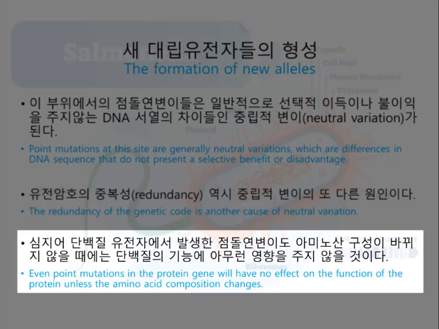Even a point mutation in a gene that encodes a protein will have no effect on the protein's function if the amino acid composition is not changed. And even when there is a change in the amino acid, it may not affect the protein's shape and function. Finally, note that in multicellular organisms, only mutations in cell lines that produce gametes can be passed to offspring.